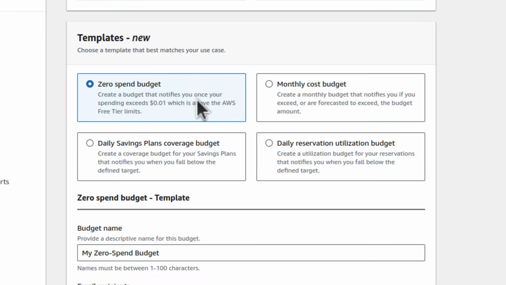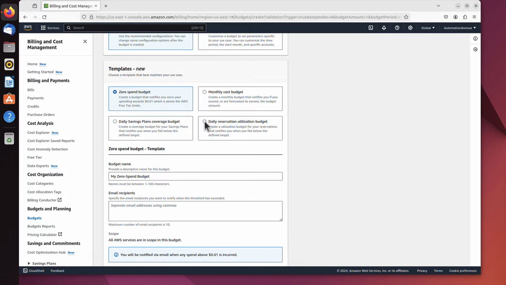Create a budget that notifies you once your spending exceeds 1 cent, which is above the AWS free tier limit. And that sounds good, doesn't it? Because that means if I spend any money on anything, I will get a notification. Also, that's important to remember, the AWS budget will not disable any resources for us. It's not meant to be. It will only notify us every time we exceed a certain threshold we configure here. So the first threshold will be that 1 cent. If we use any service that we have to pay for, it will send an email to the email address